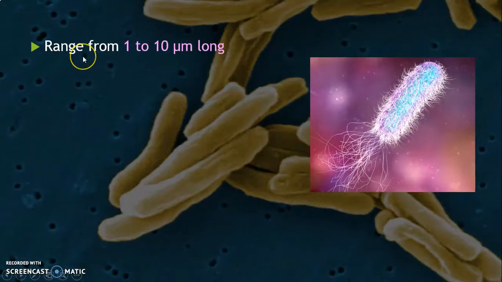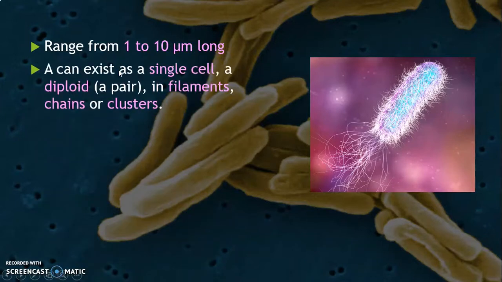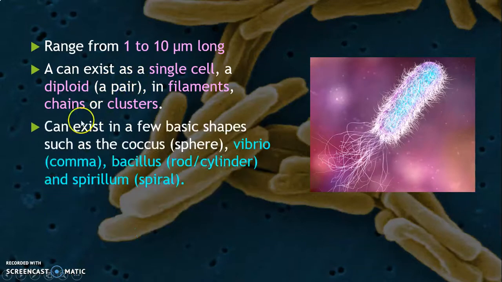Bacteria range from 1 to 10 micrometers long, very small, very tiny. They can exist as a single cell, a diplo, or in filaments, chains, or clusters. They can exist in a few basic shapes such as coccus, which refers to the sphere form.